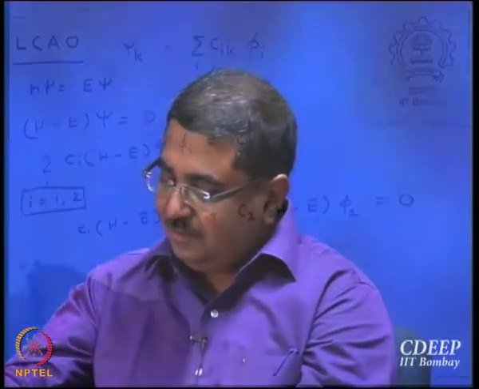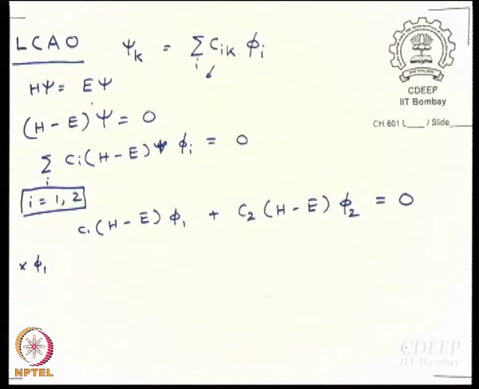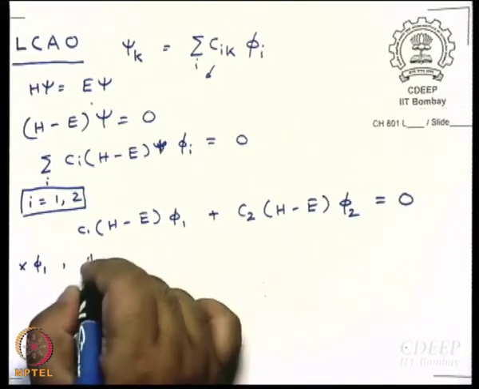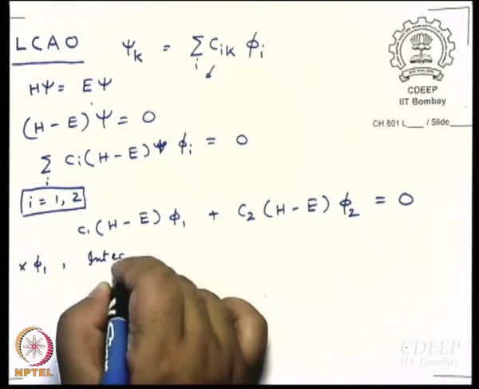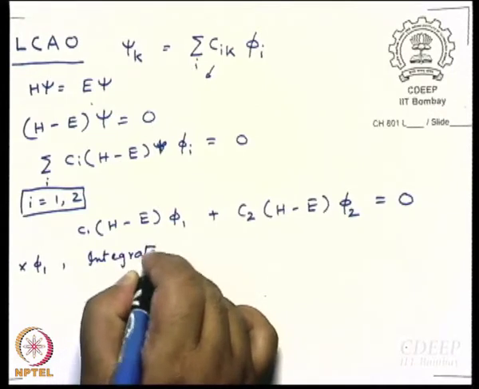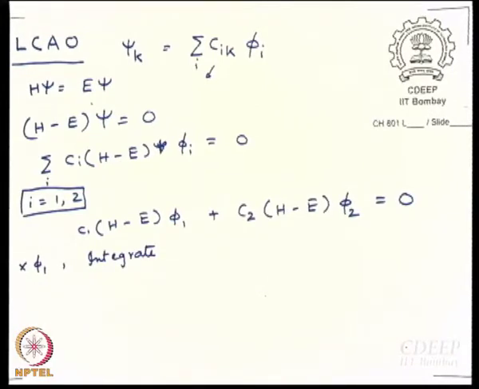Say multiply by phi 1 and integrate over all space. Then in the next step we will multiply by phi 2 and again integrate over all space. That way we are going to generate a lot of integrals, or in other words a lot of matrix elements, and then we will work with them. So, let us see what we get.